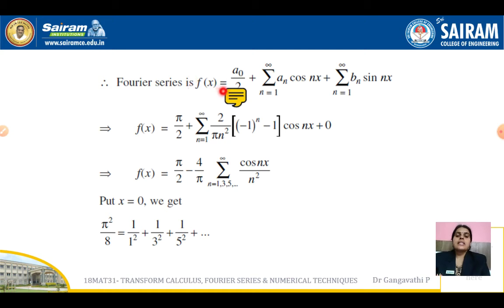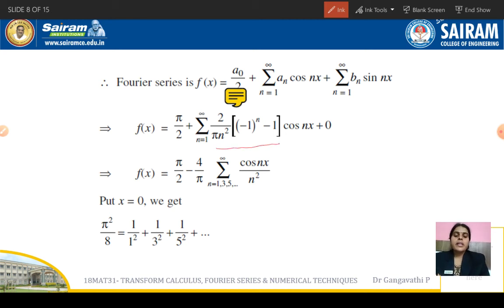So the Fourier series f of x is given by a0 by 2 plus summation n varies from 1 to infinity a n cos nx plus summation n varies from 1 to infinity b n sin nx. Substitute for a0 and a n. So we get f of x is equal to pi by 2 minus, on simplifying it, we get this expansion. So here it has been given clearly, when we substitute the even values for n, I'll show you once.